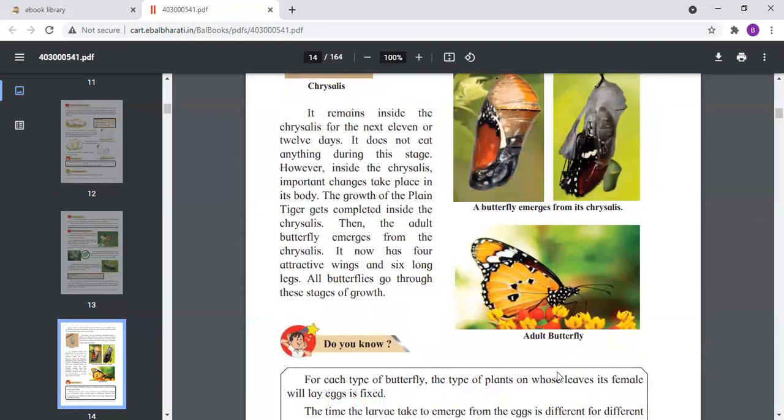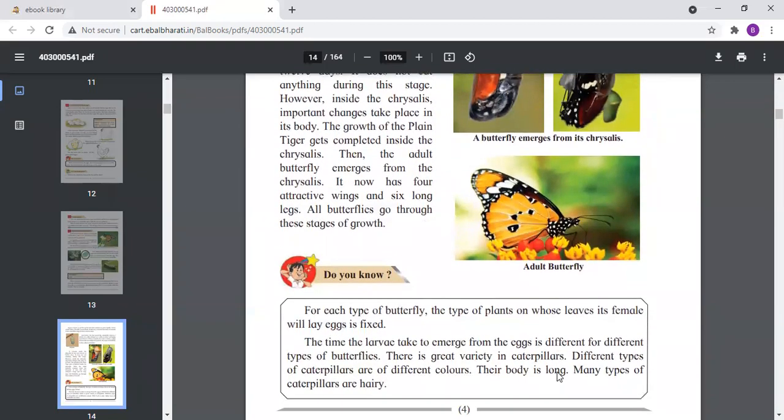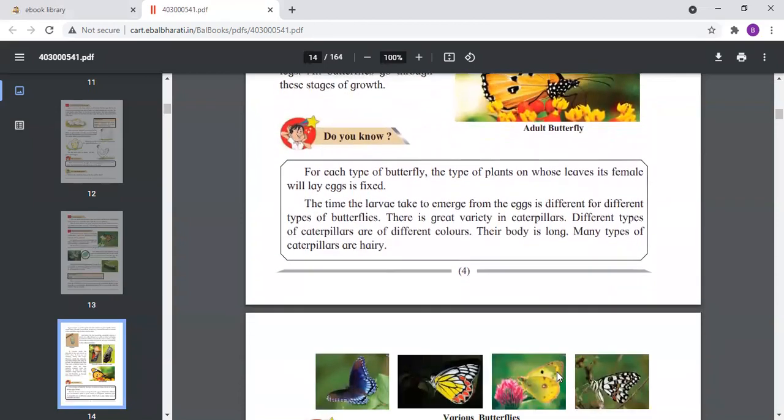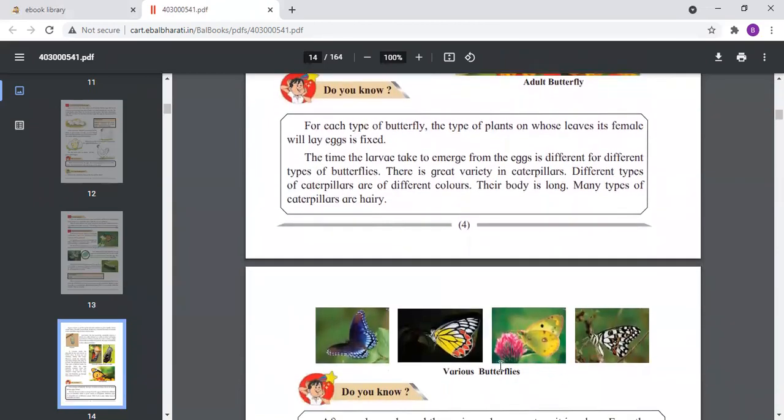Now, how do we find so many different types and colors of butterflies? You can see here on the next page the different types of butterflies with different colors. Now, how is this possible? Each butterfly lays eggs on different leaves. So the color and the shapes also depend on the leaves. In this way, some are very long and some are different.